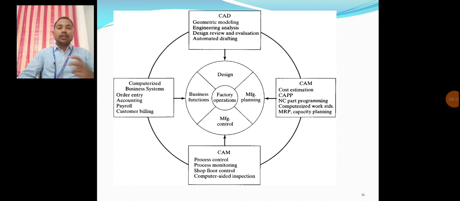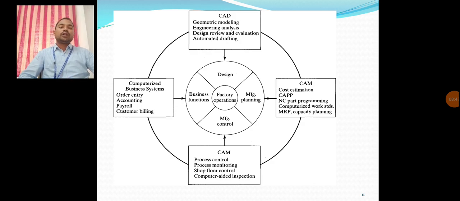There we consider how much cost is required for manufacturing, the estimation of the cost, and how to finalize the MRP for that particular product. All these things are considered in the manufacturing planning department.